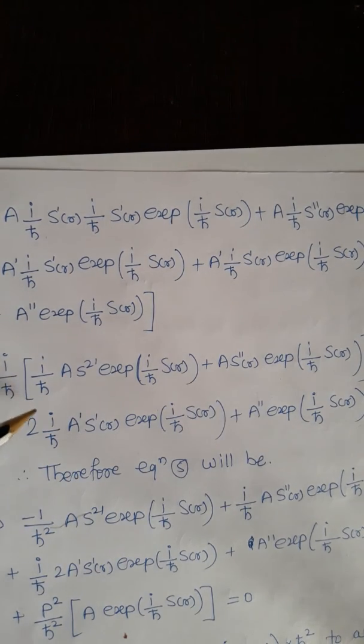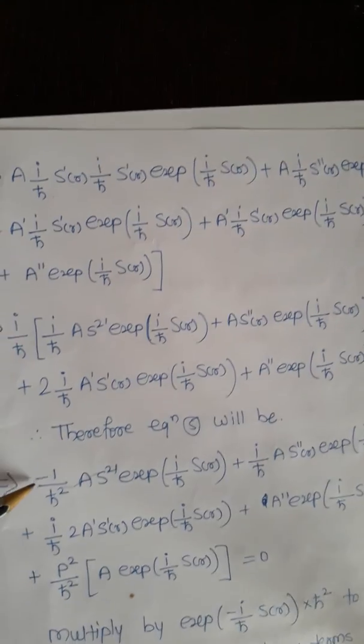Now we have to add the second term of that equation, in equation number 4. This is the first term we have solved, and there is also the second term that we have to add. Now the equation 5 becomes, if you multiply i into i, that is i square, and the value of i square is -1.